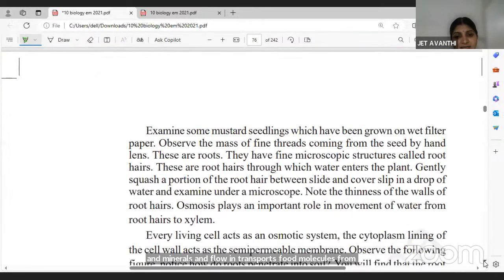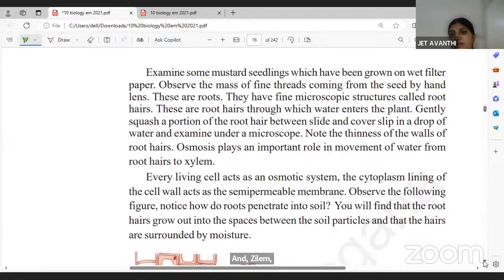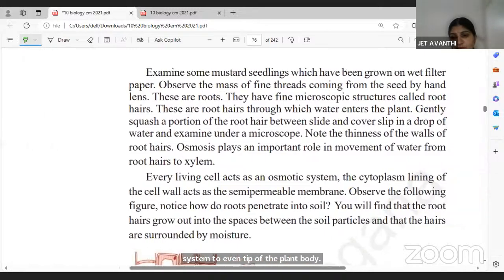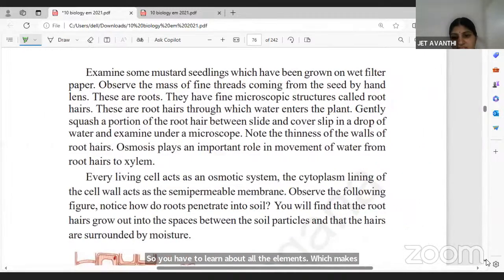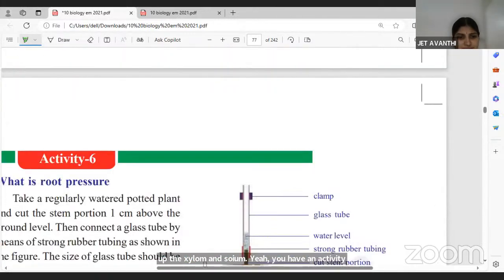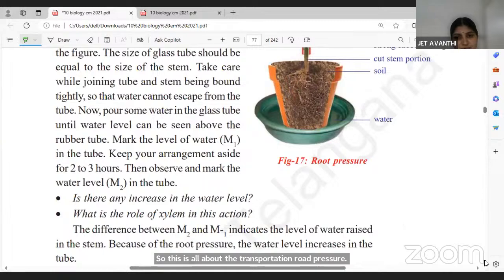And xylem elements transport water and minerals from the root system to even the tip of the plant body. So you have to learn about all the elements which make up the xylem and phloem. You have an activity, children, you can go through that. So this is all about the transportation, root pressure. All these things are the words you can come across. The plant transportation, root pressure.